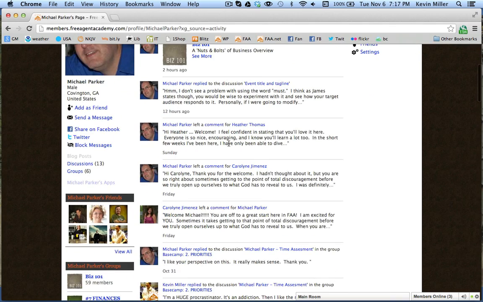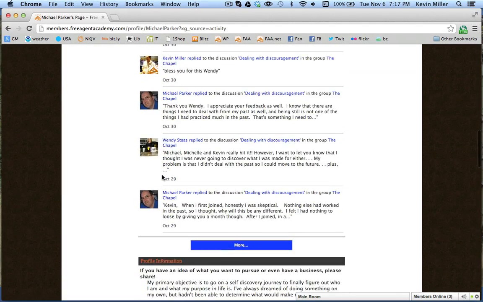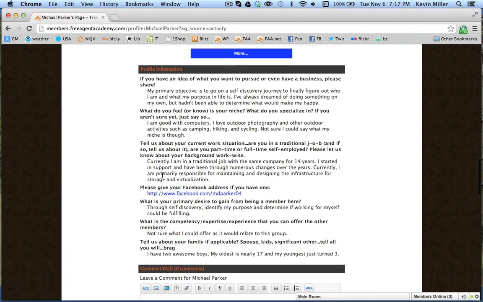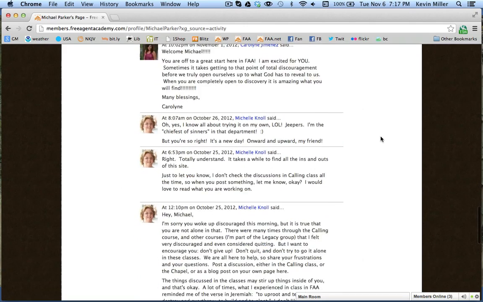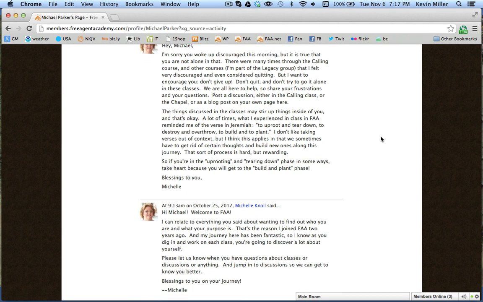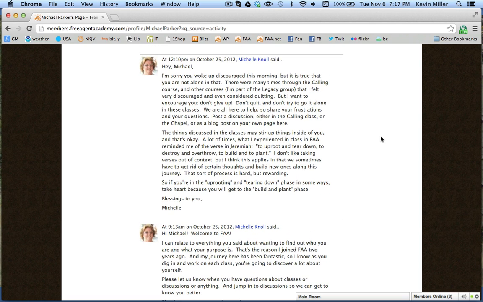You can see where he's been participating, kind of his activity, other members talking to him, welcoming him in. And then down here is his personal profile information that you'll fill out right away. And you can see this on every member so that you can know who you are with in the membership. So this is again, an active place. It's a place to participate, get help and counsel on your journey so you're not going it alone.